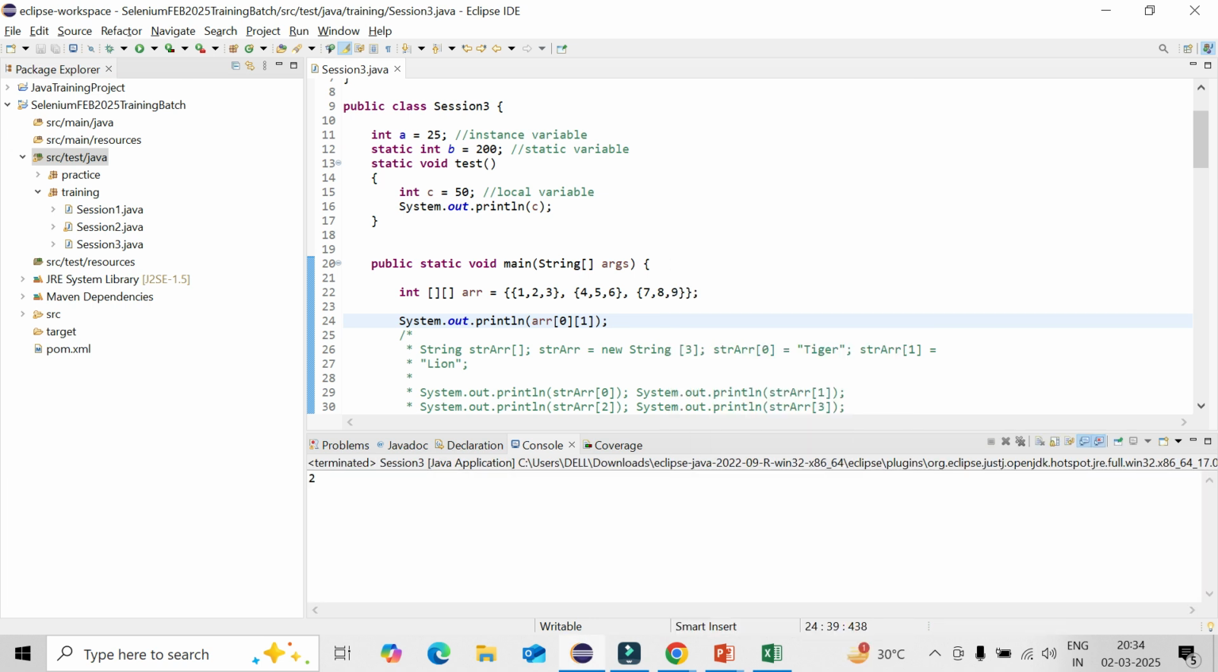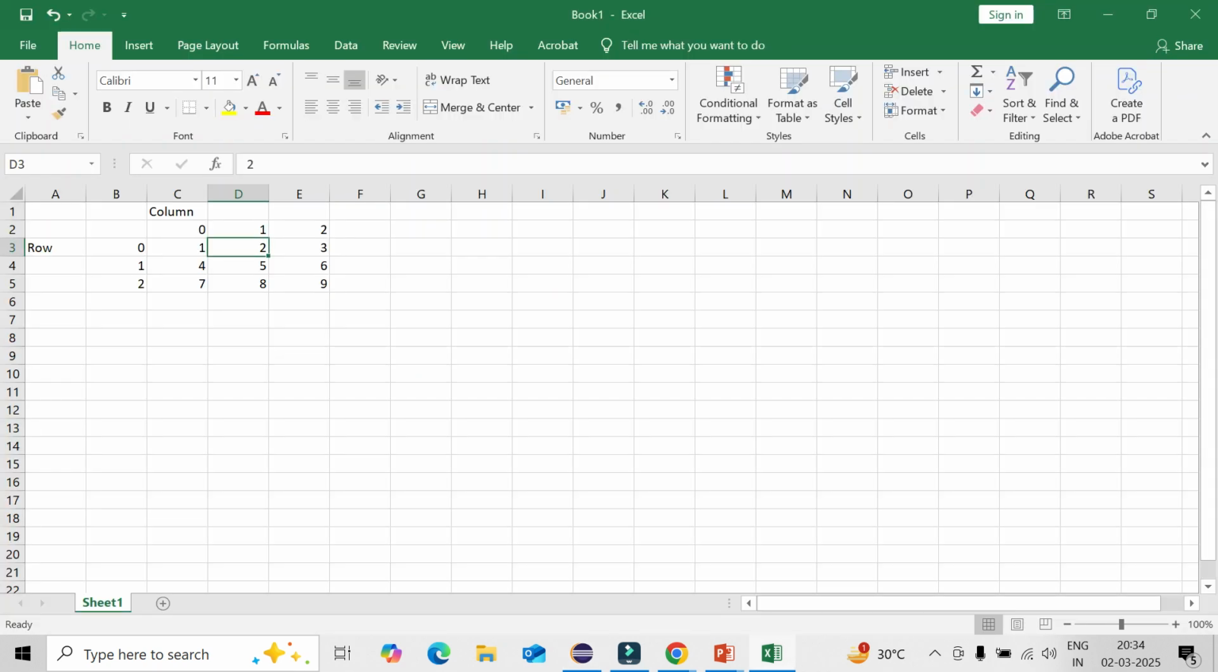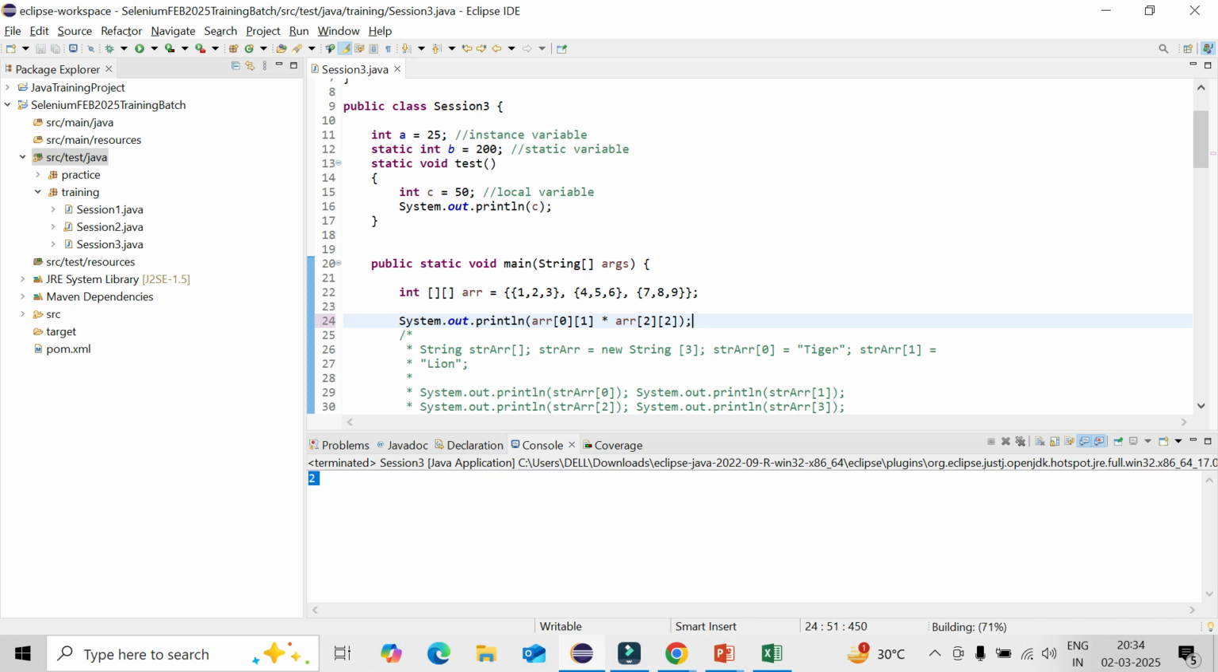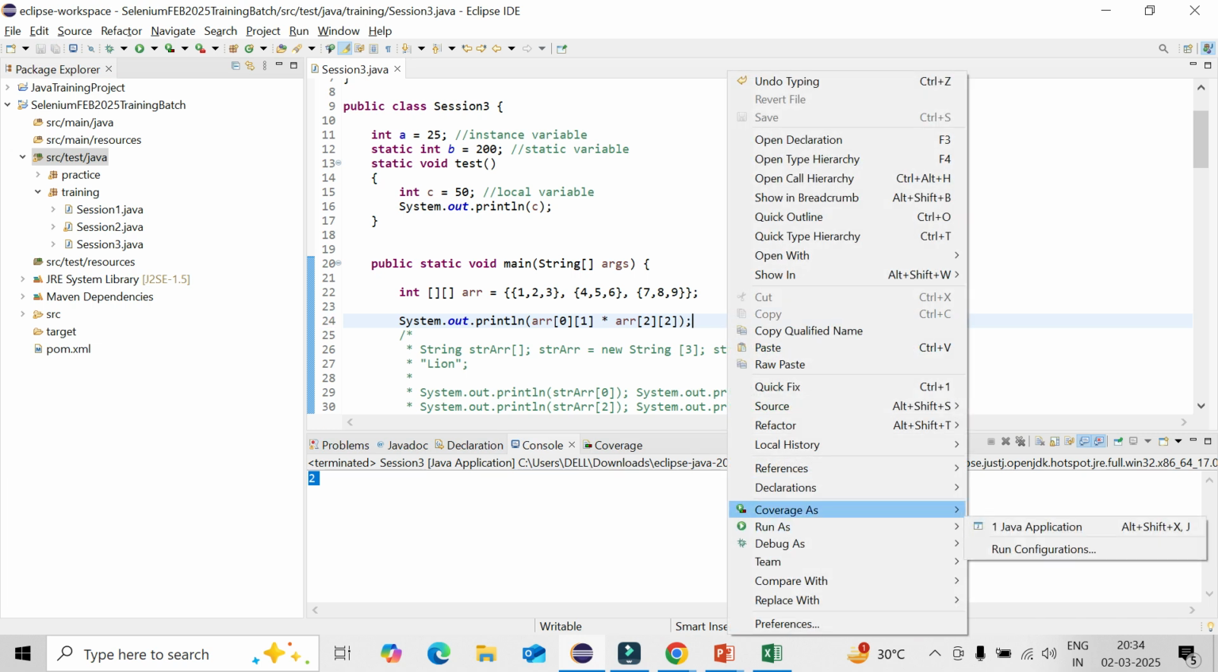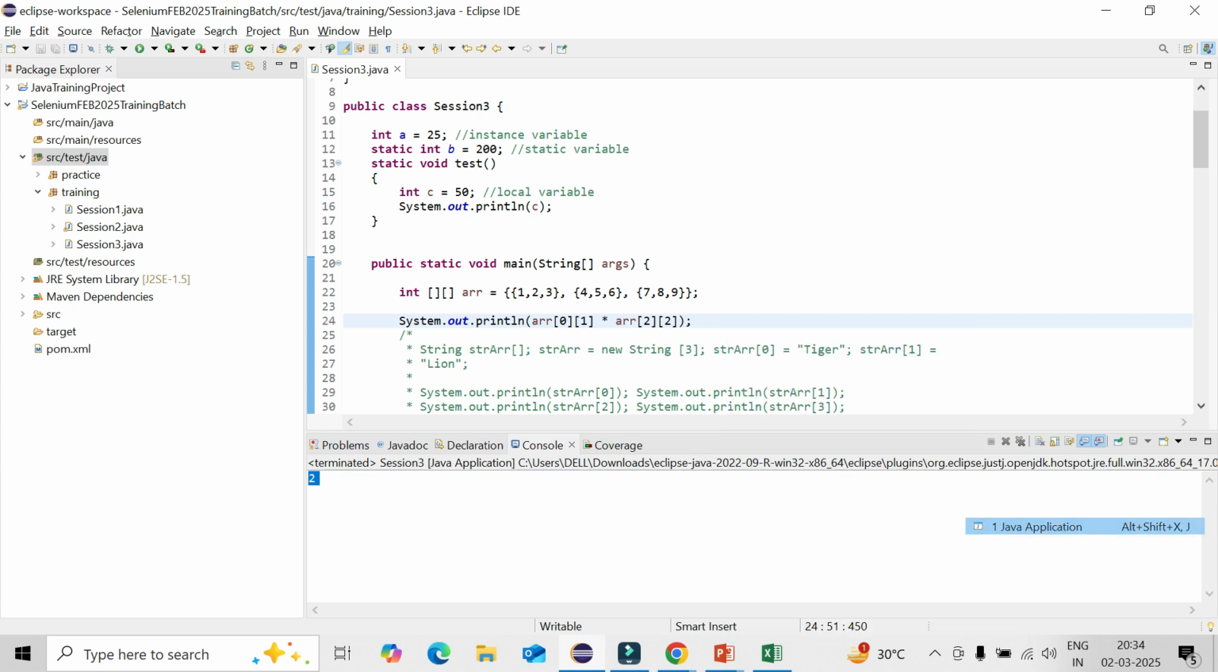You could see 2. Now say you want to do some operation, you can do some multiplication and you can give 2 2. So you want to multiply 2 by 9, right? Sorry, 2 2 means row 2 column 2. So you can do some operation, you can access all the elements that way for the multi-dimensional array. Okay, so you could see 18 is coming.